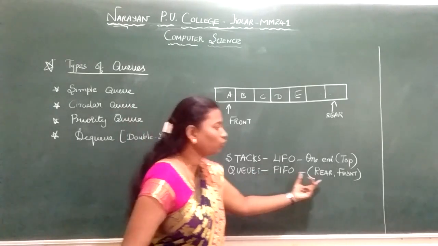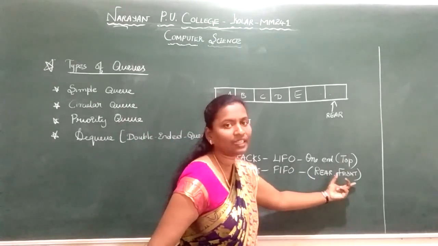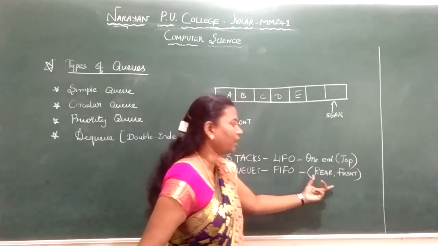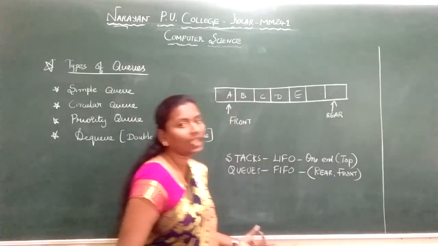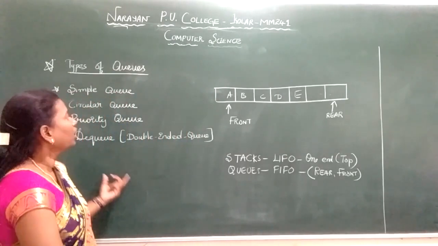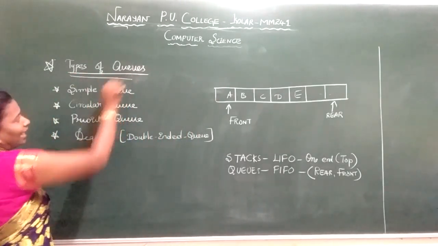So for this we have two ends, rear end and front end. The rear end is where we insert the elements, and the front end is where we delete the elements of the queue. Now we have to see the types of queues.